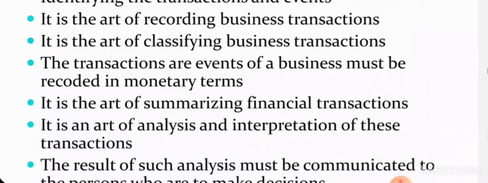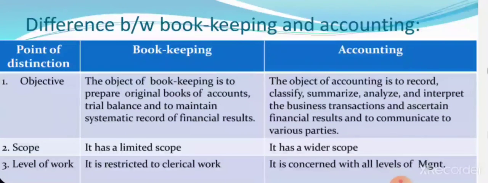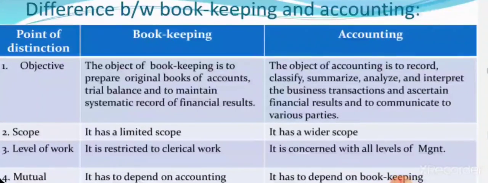So now we have understood what is bookkeeping, accounting, what is the definition of both, what are the major features. Now we'll see how different bookkeeping and accounting are. Once you have understood what both are separately, now we can see how they are different. Now we will be differentiating according to certain points. Like first is based on the objective.